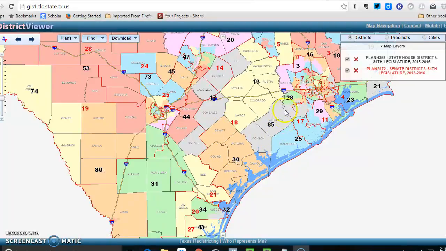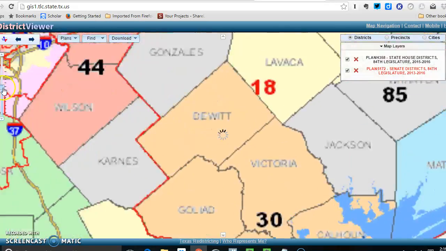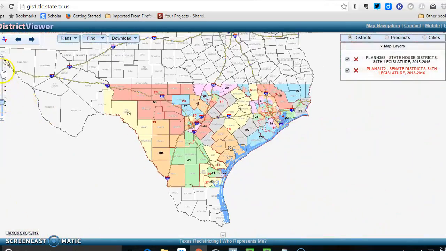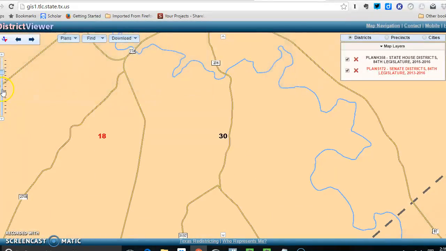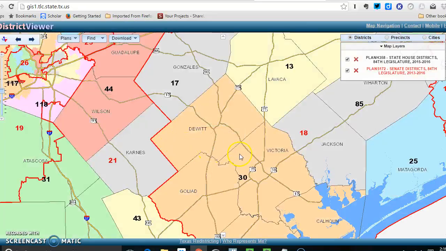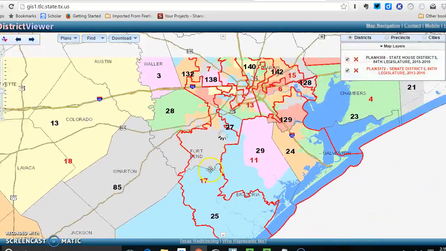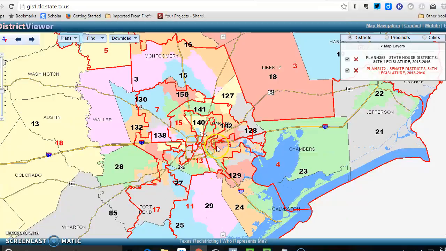And you compare that with one state House district that makes up just a tiny part of Fort Bend County, right? So when you look at Fort Bend County here, you see that Fort Bend County actually has a number of different state House districts. If we zoom in a little bit more, sorry about that, and we kind of go up towards Houston here.